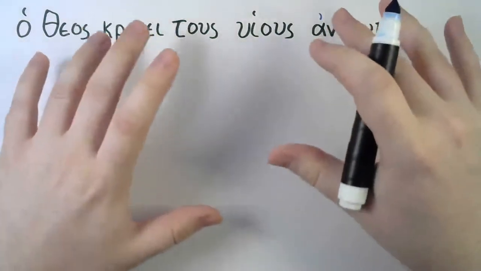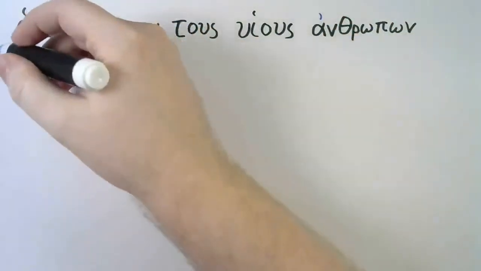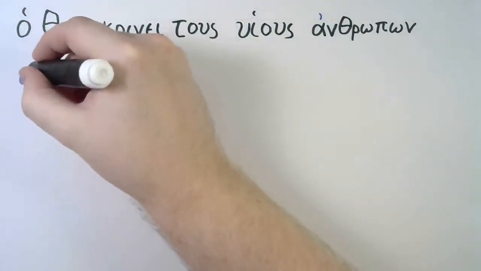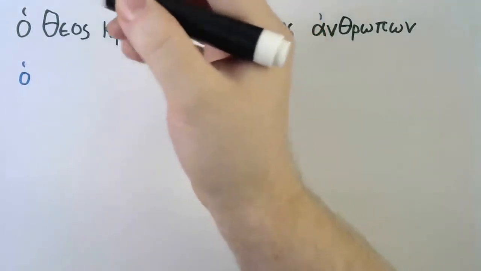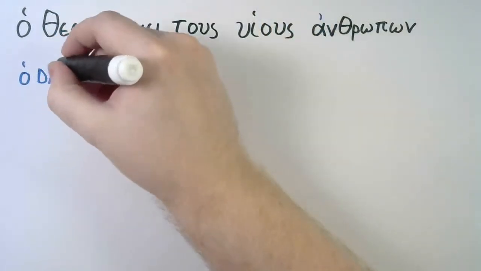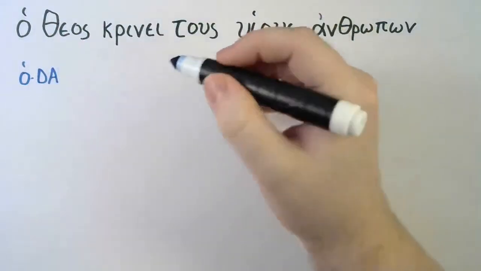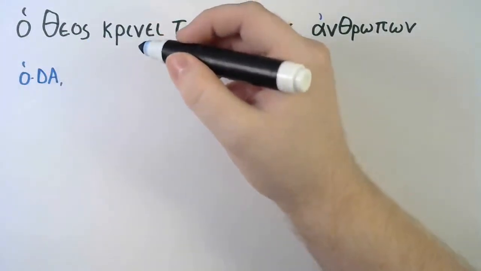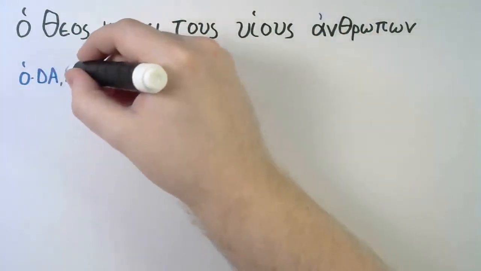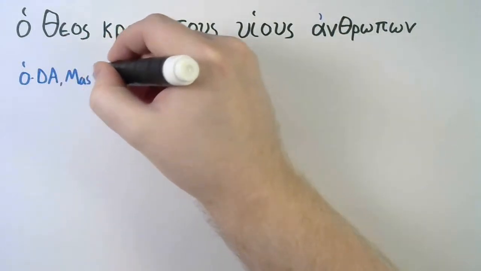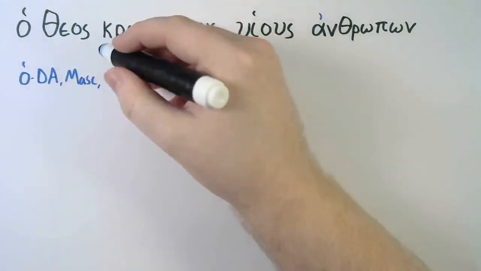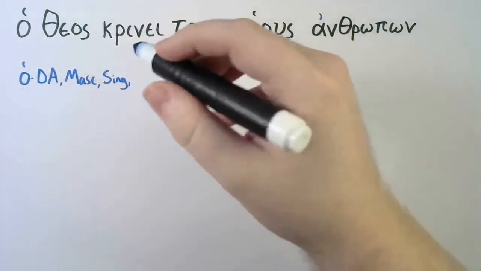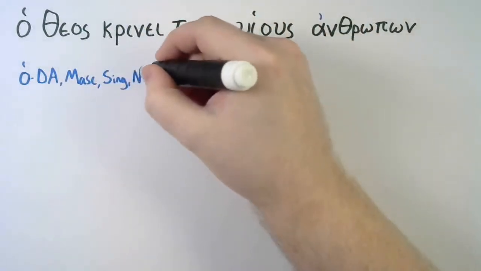Alright, so what's our first step? First step, we're going to parse all the words. So let me leave a little room under the sentence to make notes. So, ho. What part of speech is ho? It is a definite article. I'm going to abbreviate substantially in this so we can get a little flow going. Definite article. And what is its gender? Gender is masculine. Its number? Is it singular or plural? It is singular. And its case. Ho is the nominative case.